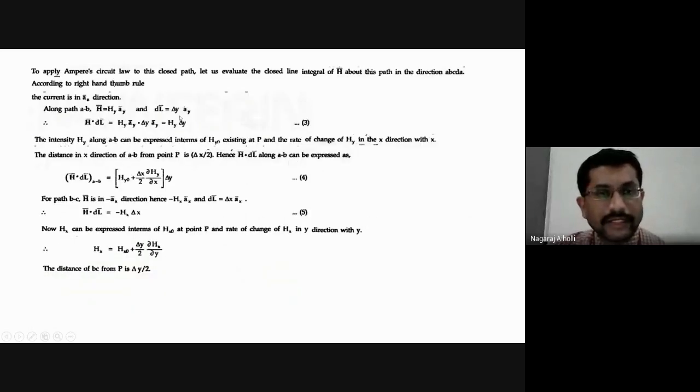Delta y is the magnitude, Ay bar is the unit vector. Therefore, H bar dot dl bar is equal to Hy Ay bar dot delta y Ay bar. Ay bar dot Ay bar is 1. Therefore, we will get Hy delta y. That is H bar dot dl bar. The intensity Hy along A to B can be expressed in terms of Hy naught.